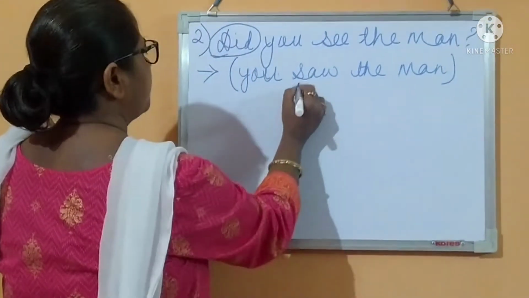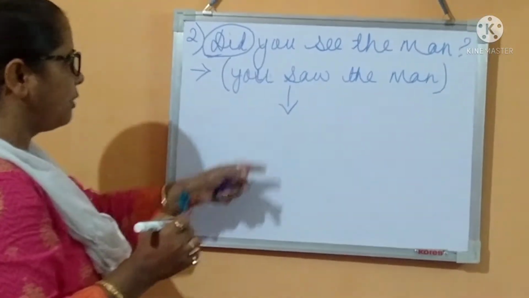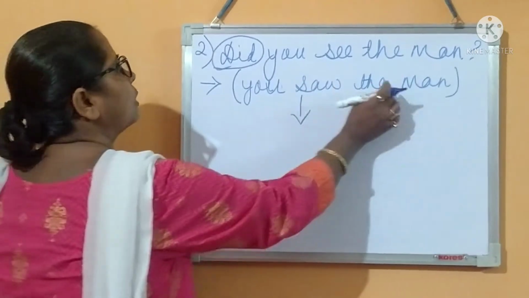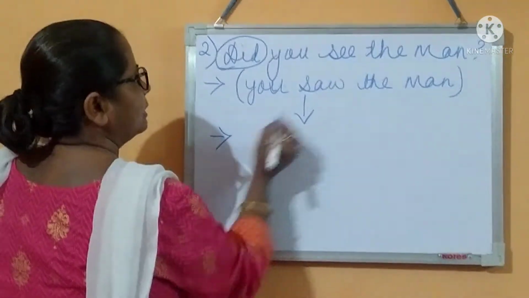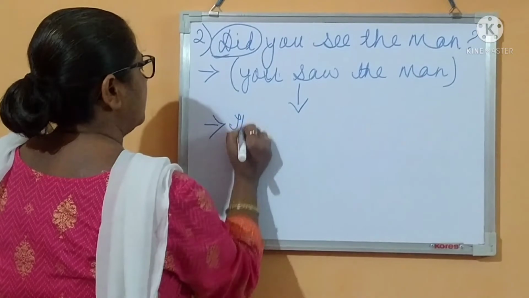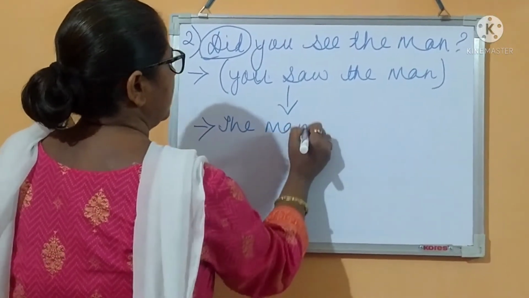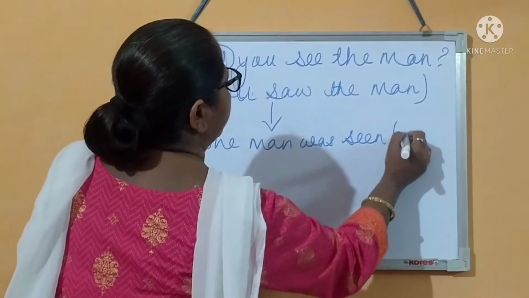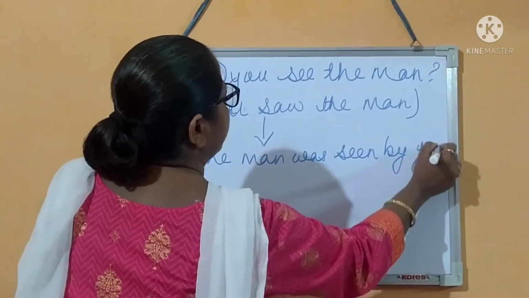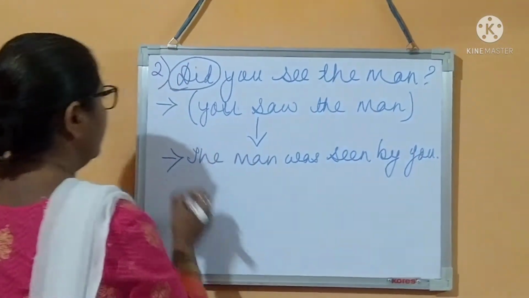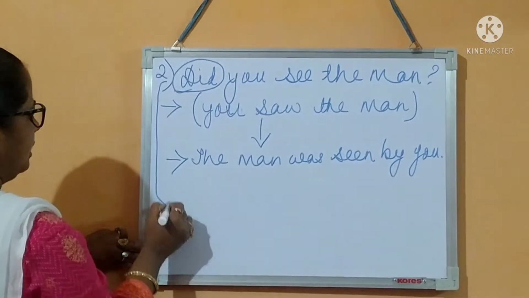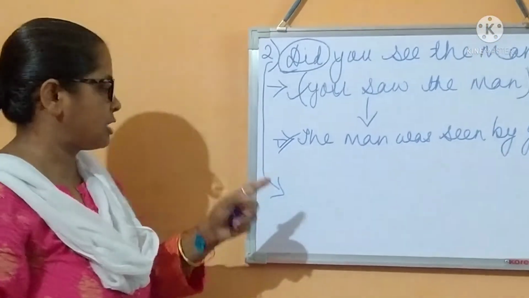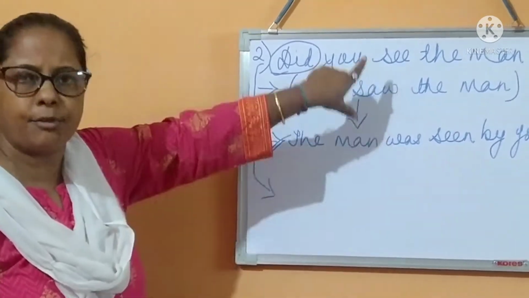You saw the man. Now you are transforming it from active to passive voice. You saw the man. So, the man was seen by you. Now this is the answer. The earlier ones are not the answers, but this is the answer. That was the technique of doing it.